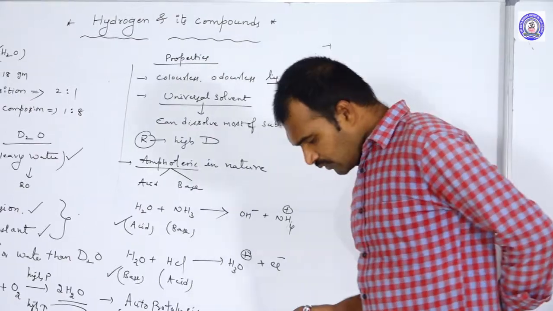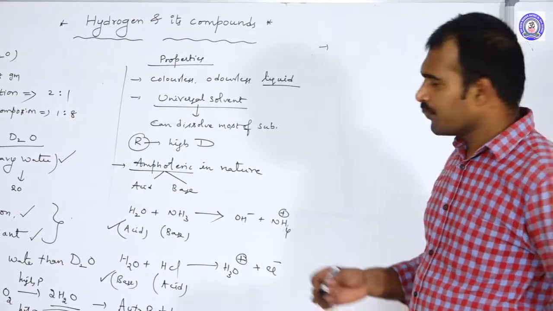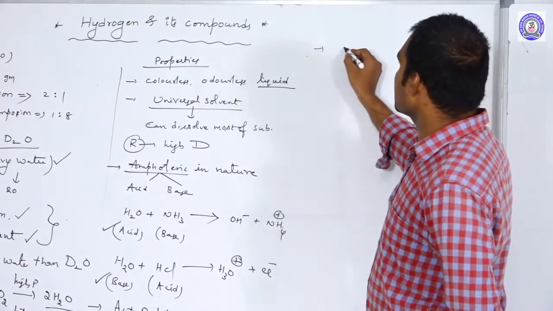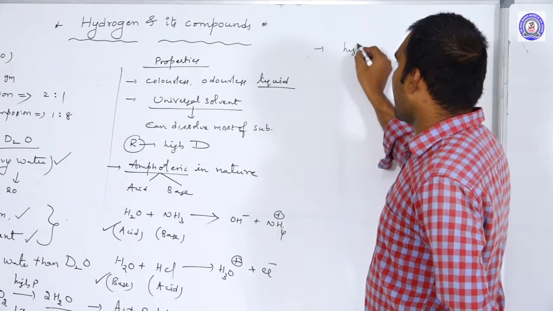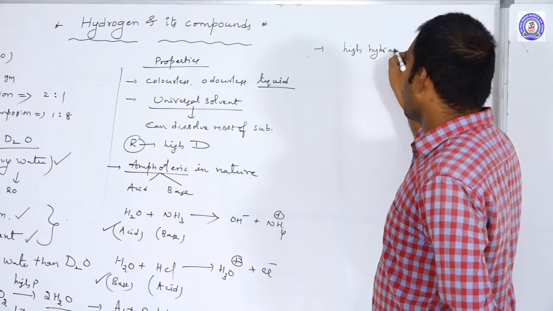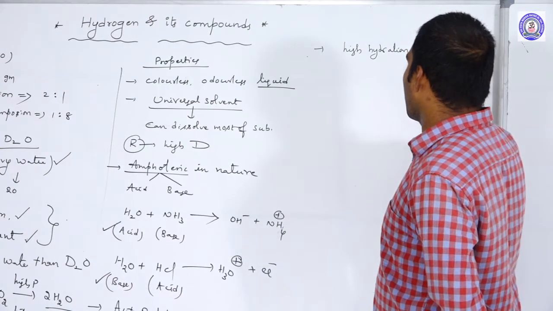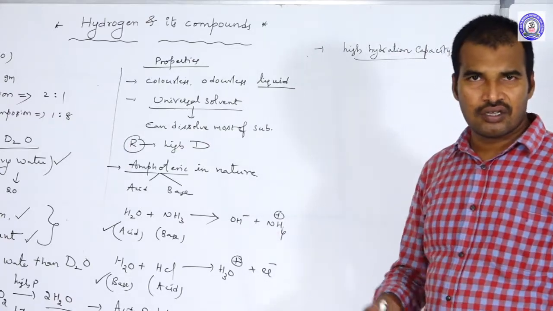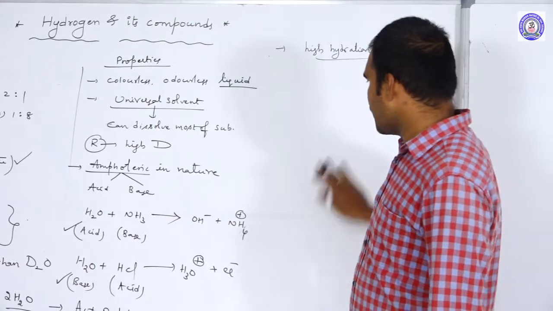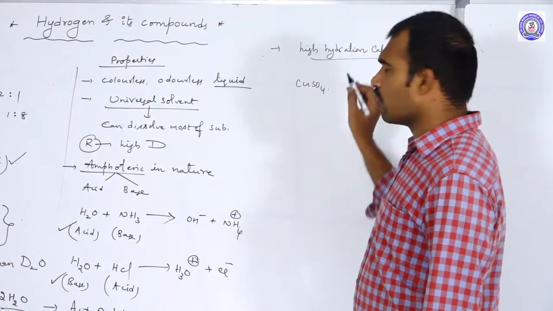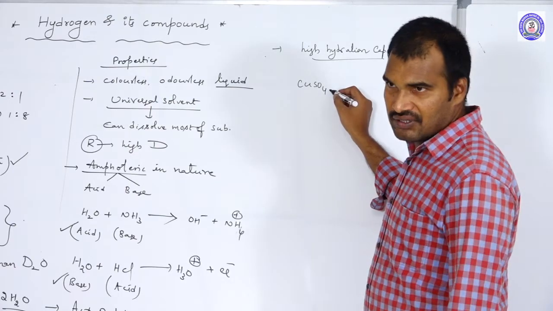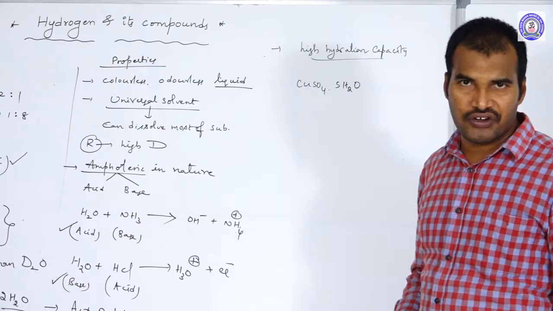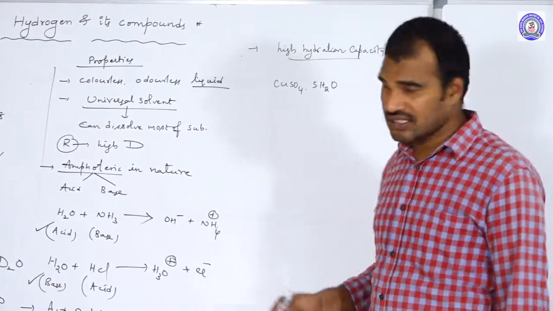Next, because of having a high dielectric constant, water has high hydration power, hydration capacity. That's why most of the salts exist in hydrated form. For example, if you take copper sulfate, CuSO4, this is anhydrous copper sulfate. Hydrated copper sulfate has 5 water molecules. In those 5 water molecules, there is a speciality.